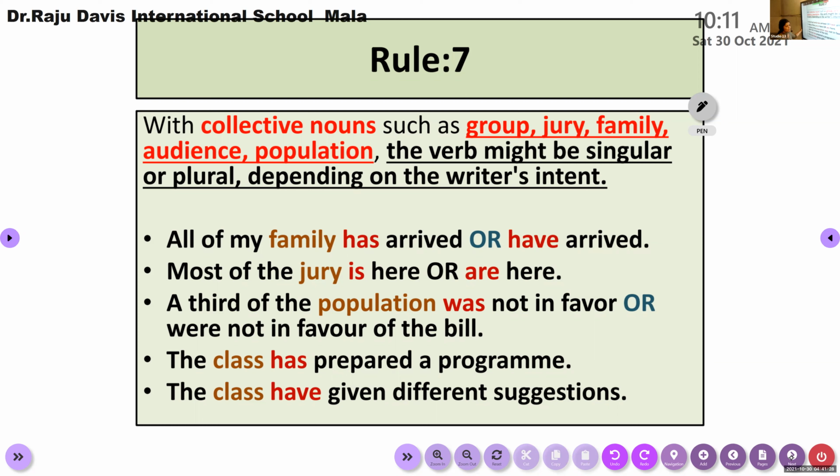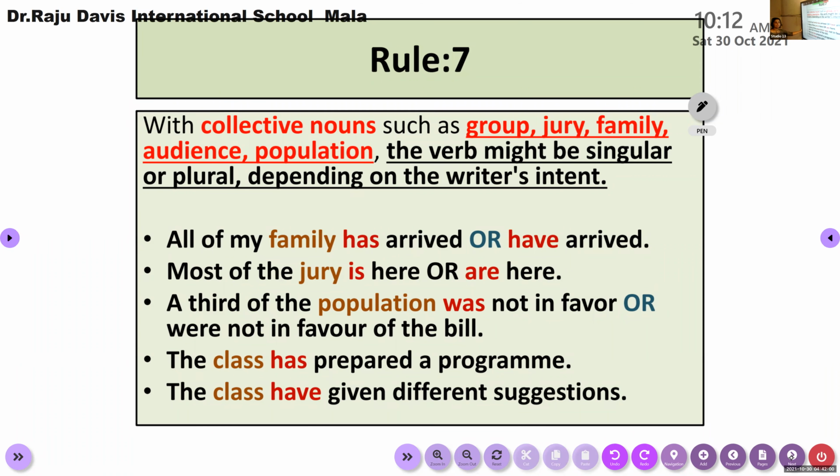All of my family has arrived. Here I am talking about everyone together, thinking about my family members together as a single unit. So here I use only has. But if I think about different people, a family of 5 members who are at my home, I can think in a plural way also. So if I use have, there is nothing wrong.